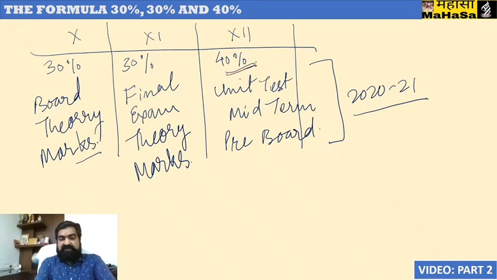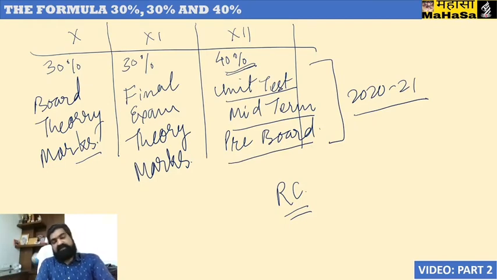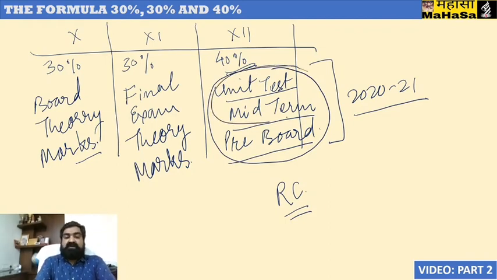Rest of the 40% shall be coming from unit test, midterm performance or pre-board performance of the students in class 12 in 2020-21. Now the result committee, which will be formed by the school, has the powers to decide whether only unit test performance should be taken into consideration, or only midterm performance, or only pre-board performance, or average of these two, or average of any two of these should be taken into consideration.